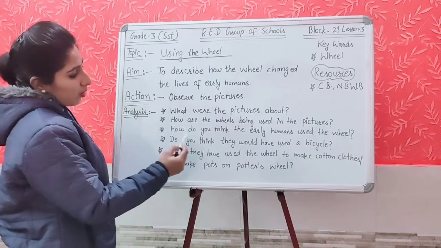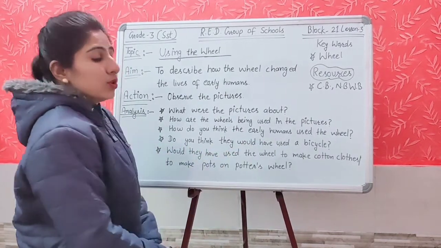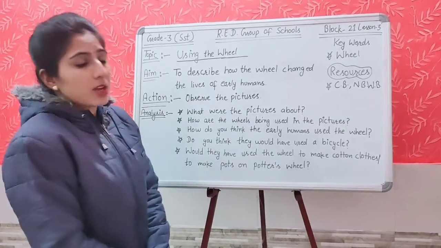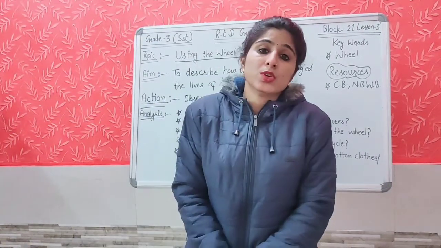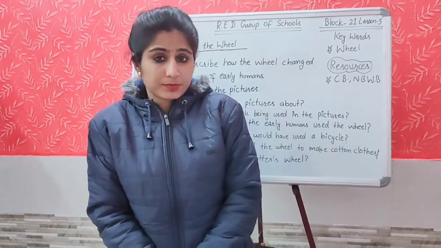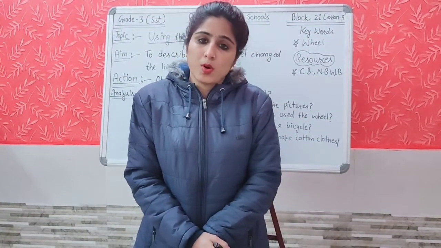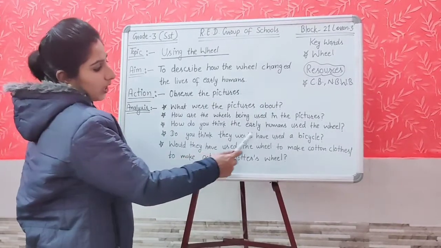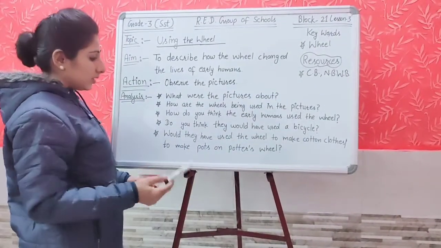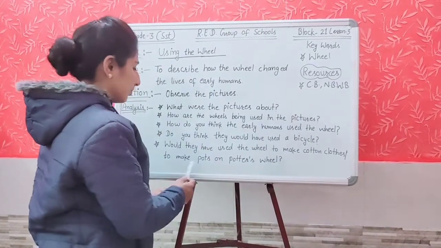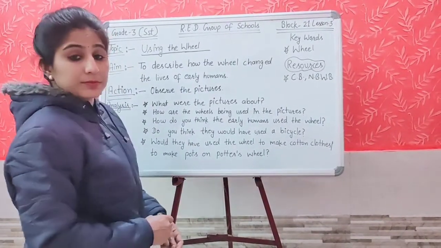Next question is, how do you think the early humans used the wheels? What do you think about this, students? Means, how did the early humans use the wheels? Do you think they would have used a bicycle as you have seen in the picture? Would they have used the wheel to make cotton clothes, to make pots on a potter's wheel?